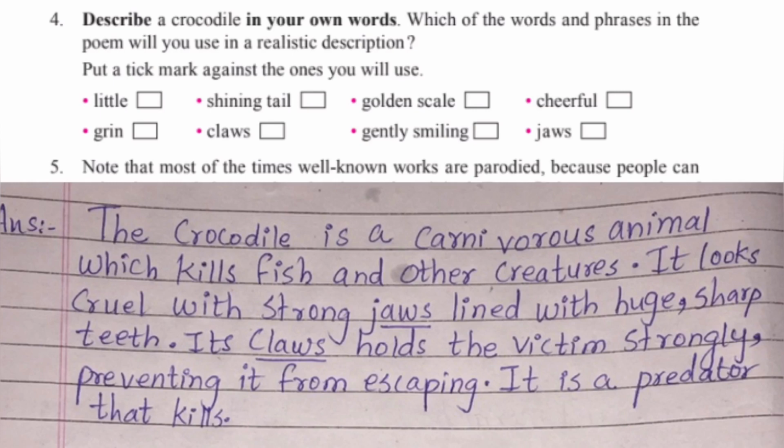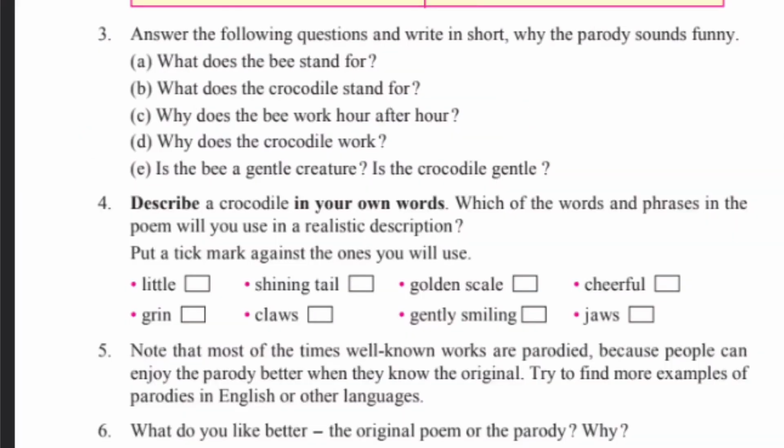So the answer will come like this. The crocodile is a carnivorous animal which kills fish and other creatures. It looks cruel with strong jaws lined with huge sharp teeth. Its claws hold the victims strongly, preventing them from escaping. It is a predator that kills. Students, I have used claws and jaws. You can write whatever you want to use here.